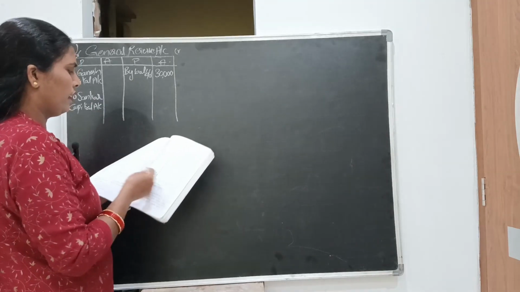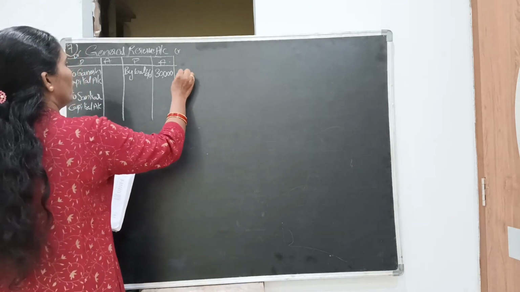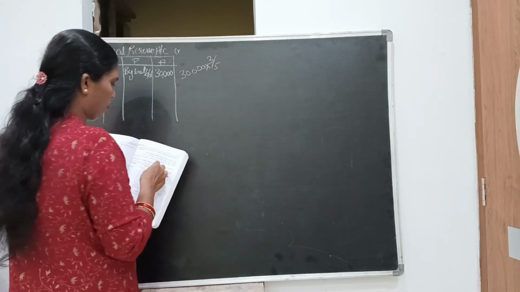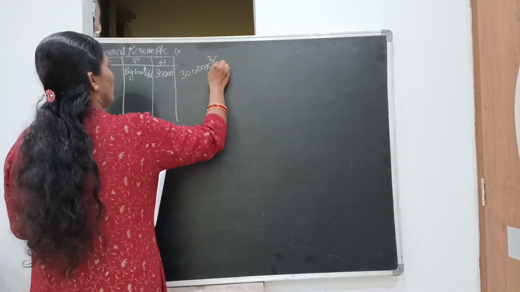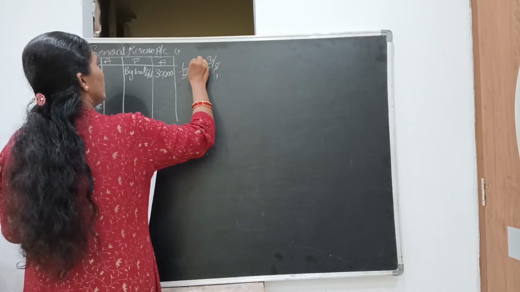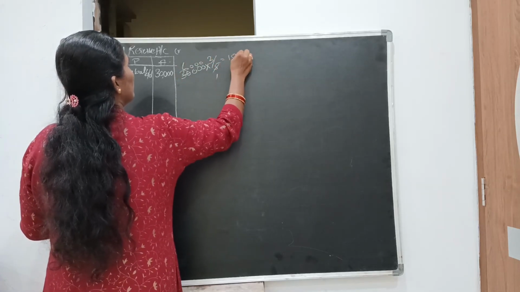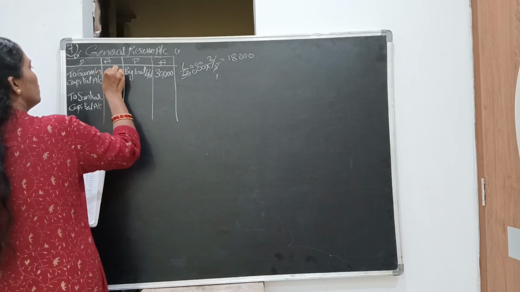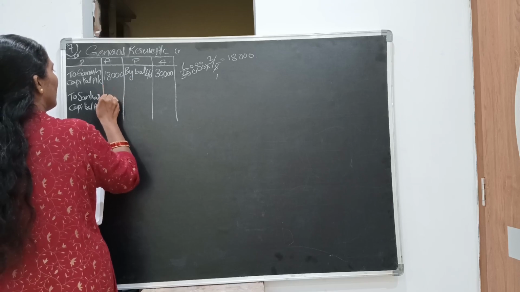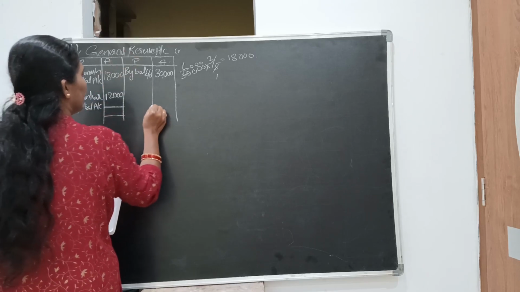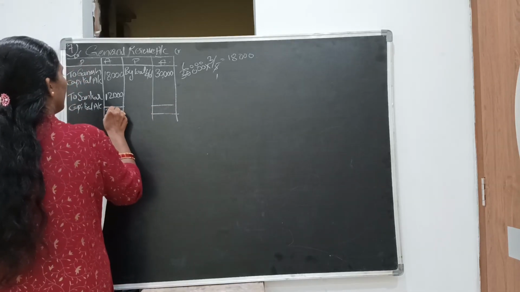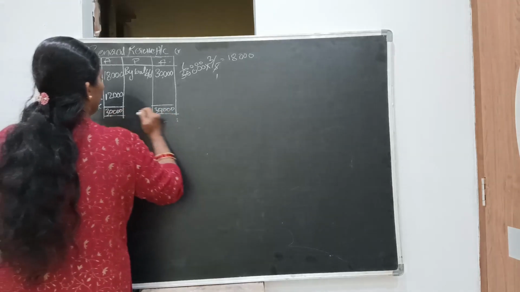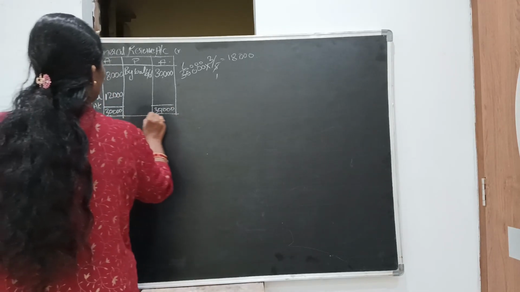What is the ratio? 3:2 ratio. So 30,000 into 3 by 5, since a 3:2 ratio means 3 by 5. So 18,000 is Ganesh's share in the general reserve. The remaining amount, 12,000, is Shankar's share in the reserve. So write down 30,000 on both sides. Now we have distributed the general reserve among the partners.